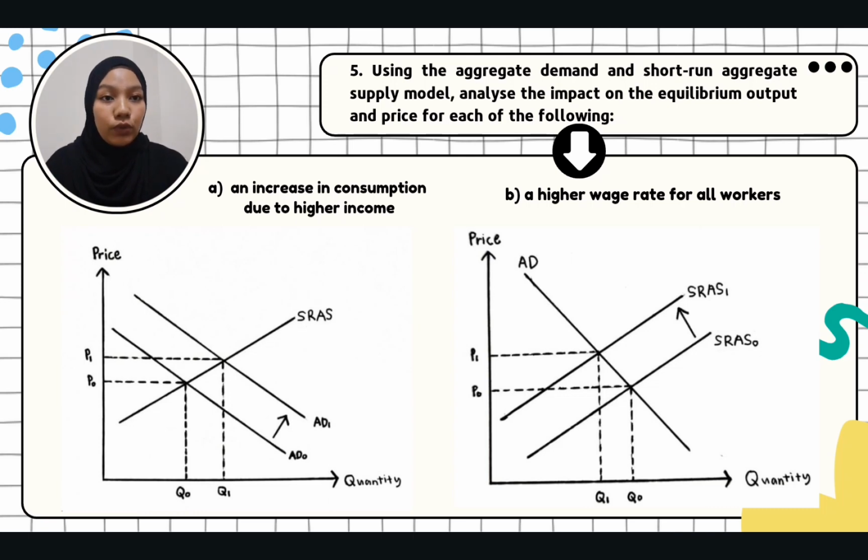When the wage rate for all workers is higher, the short-run aggregate supply curve shifted from SRAS0 to SRAS1. The intersection between the SRAS1 curve and the AD curve results in a lower equilibrium output and a higher price level. The increase in consumption stimulates demand for goods and services. Output increases, leading to economic expansion, and the price level rises.